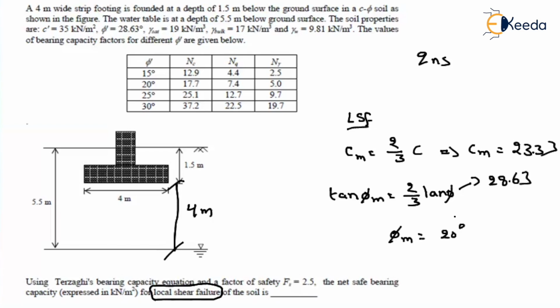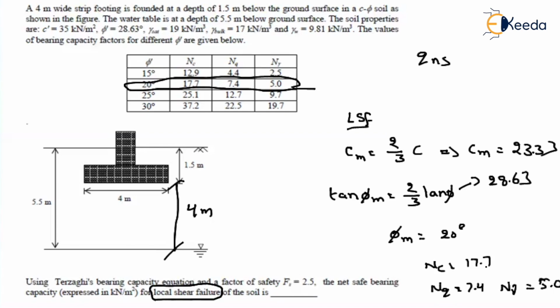You will be in such a hurry that you will take an average value and then find out. But as it fails by local shear failure, you have to consider the phi value corresponding to 20 degrees. So whatever your Nc value, Nc you have to consider as 7.7, Nq as 7.4, and N gamma as 5. I hope you already know, as it is a strip footing, no need to apply the shape factors.